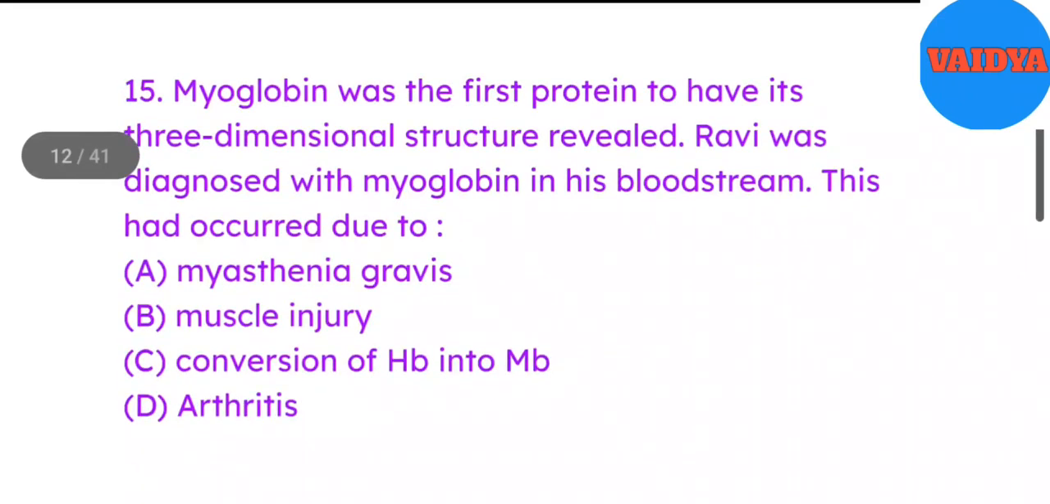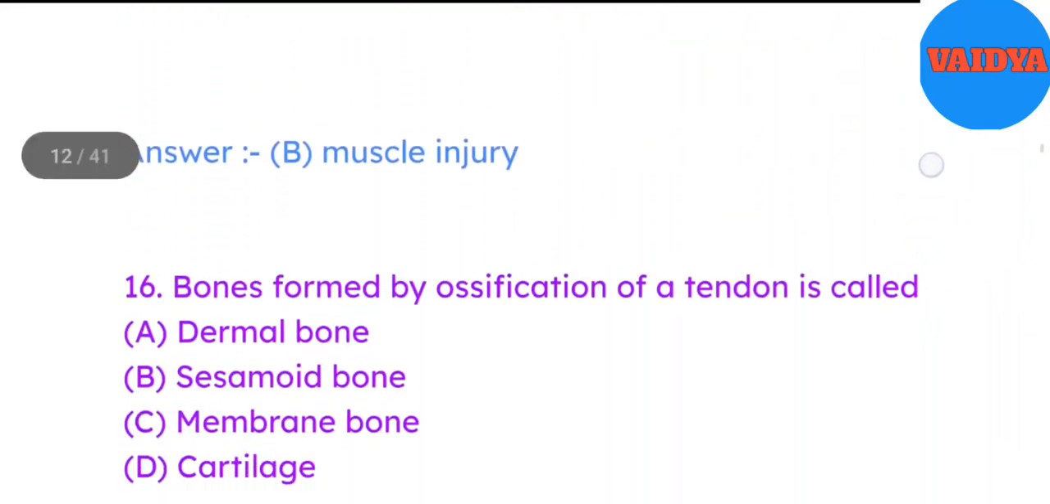15. Myoglobin was the first protein to have its three-dimensional structure revealed. Ravi was diagnosed with myoglobin in his bloodstream. This had occurred due to A. Myasthenia gravis. B. Muscle injury. C. Conversion of HB into MB. D. Arthritis. Answer B. Muscle injury.